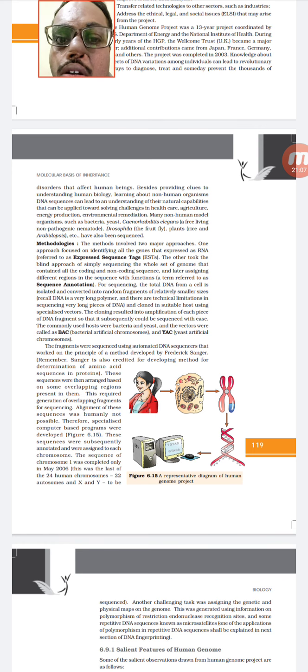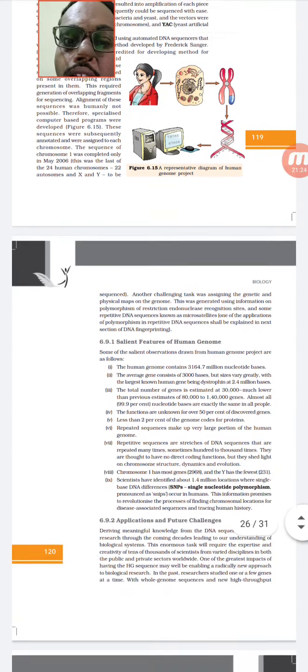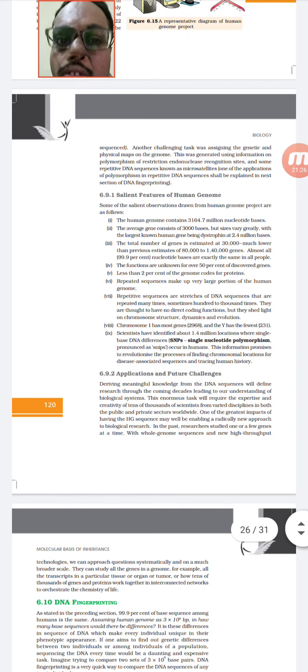You don't have to study everything, but you have to study why they did the human genome project, what methods they commonly used and why, what bioinformatics is, and what the salient features of the human genome project are. That means how many millions of nucleotides are present inside humans, that is 3,164.7, that means about 3,200 million nucleotide bases.